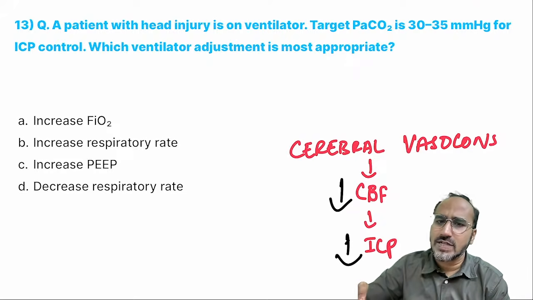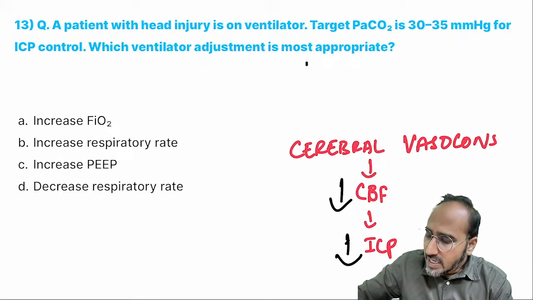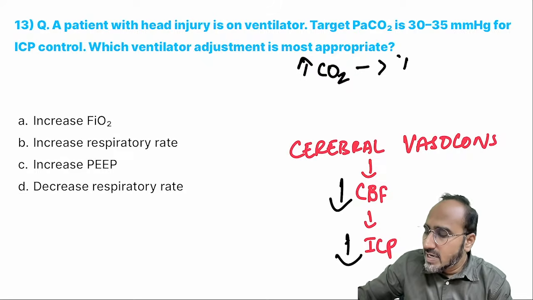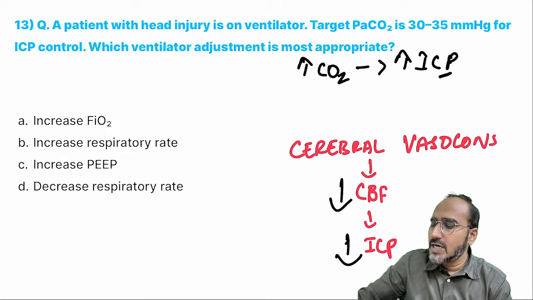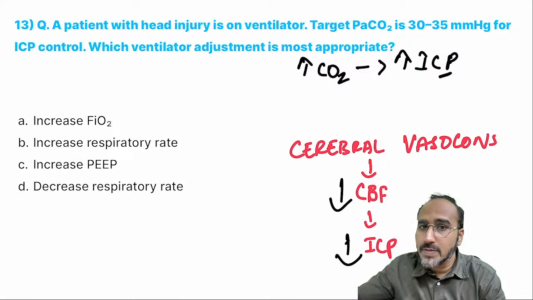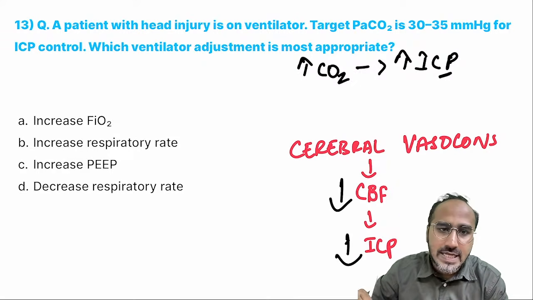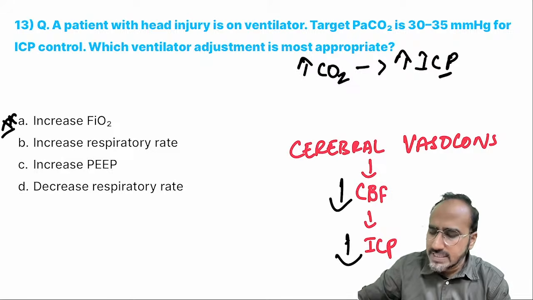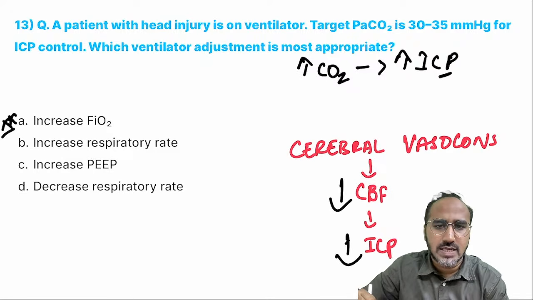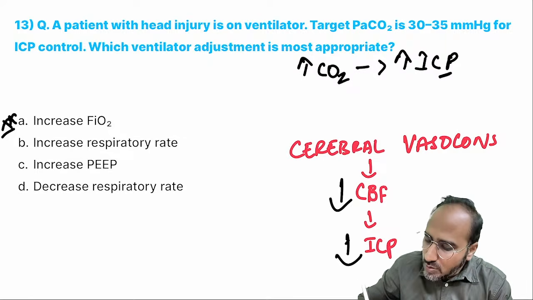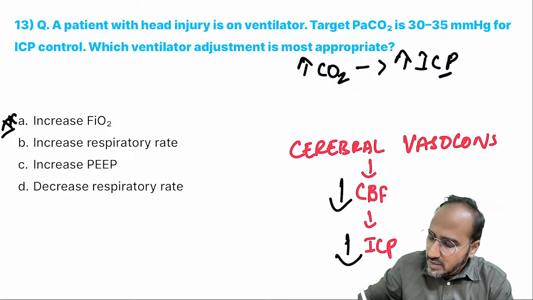Basically, you need to understand one small thing, guys. In any condition, if the PaCO2 is high, then intracranial pressure will be high. My aim should be to lower the carbon dioxide. Can you lower the carbon dioxide by increasing the FiO2? No. Increasing the FiO2 just improves oxygenation. But you cannot lower the carbon dioxide with this. Okay? Can you increase the PEEP and lower the carbon dioxide? That is also no.